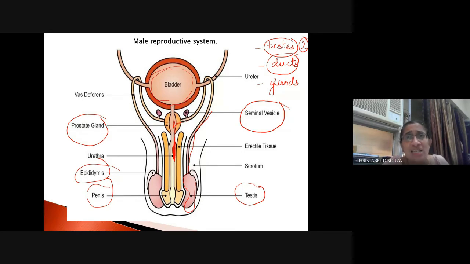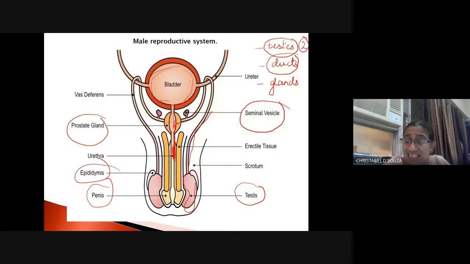This is because the temperature inside the body is slightly higher as compared to the temperature outside the body, right? So it is kept outside so that the quality of the sperm does not suffer. That is why it is outside the body, outside the abdominal cavity.